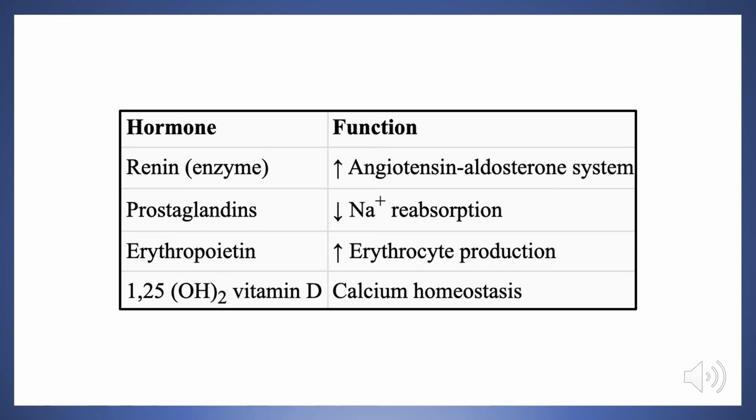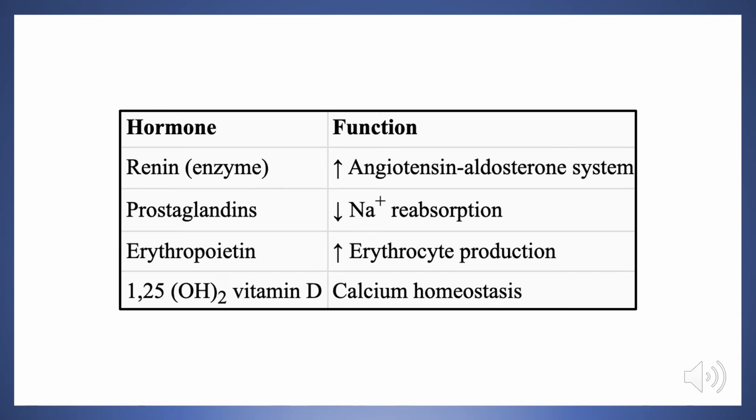The way that they do this is by binding to their specific receptors on the epithelial cells of the ascending limb of the loop of Henle. And by binding to these receptors, they inhibit a specific transporter called the sodium-potassium-chloride transporter, which functions to reabsorb sodium. So you inhibit the transporter, you inhibit its function, you decrease sodium reabsorption. This could be, for example, important in states of hypernatremia.